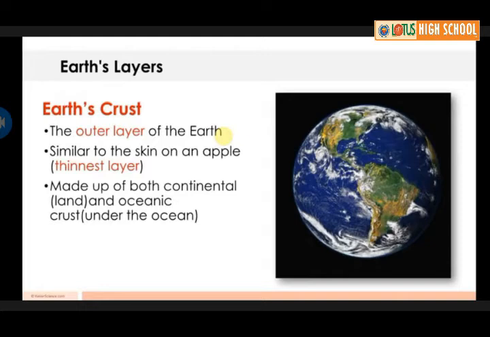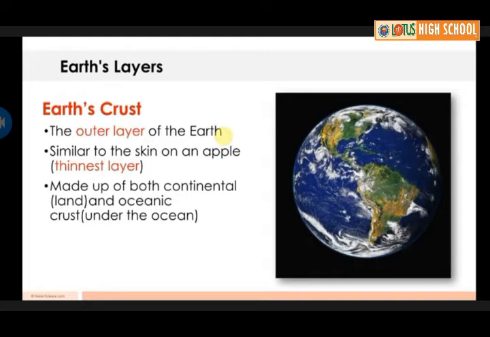The oceanic crust mainly consists of silica and magnesium. Therefore, it is also known as Sima. Si plus Ma.